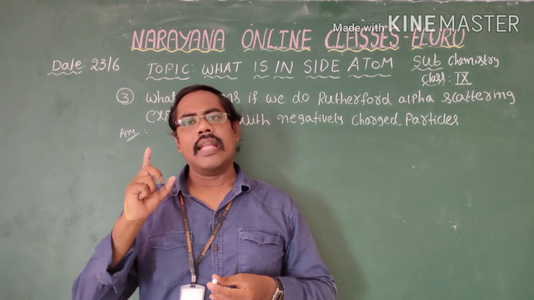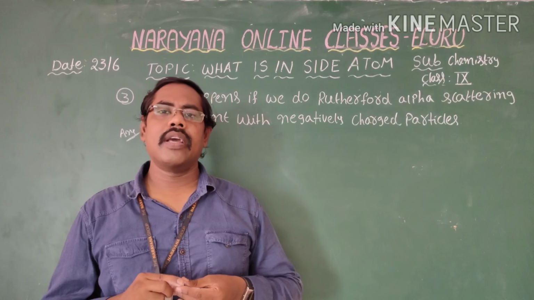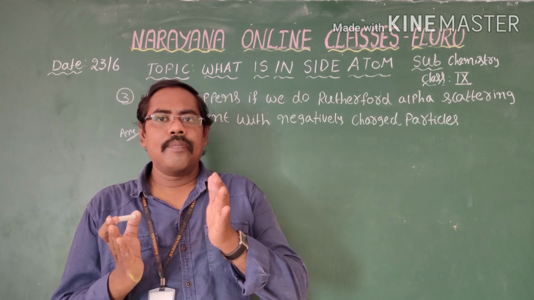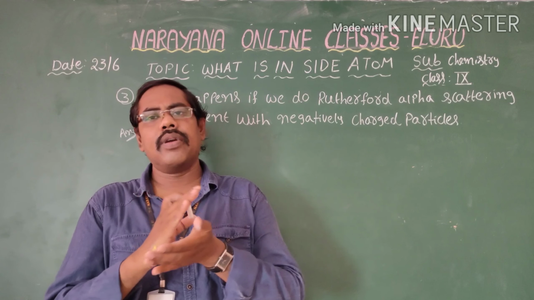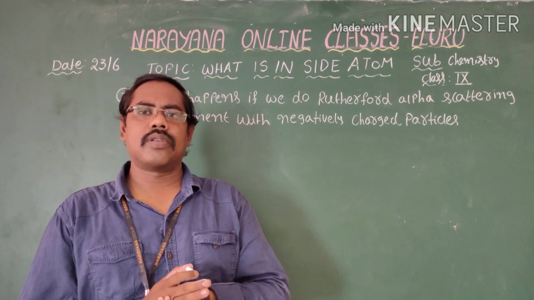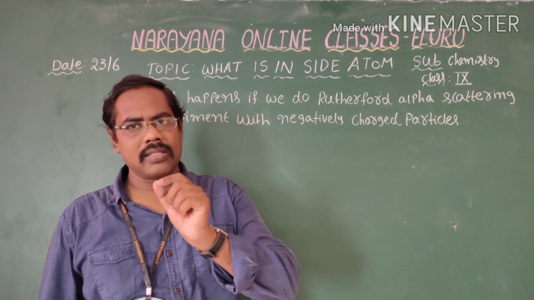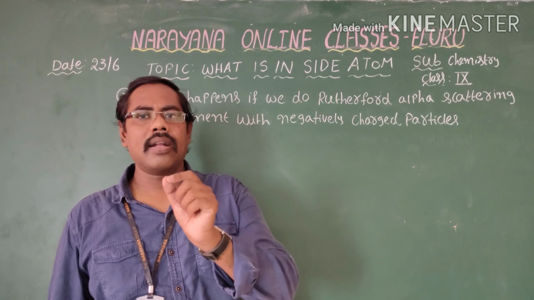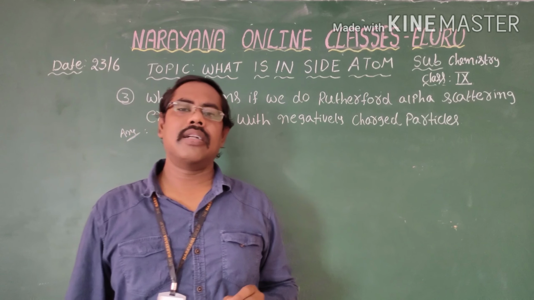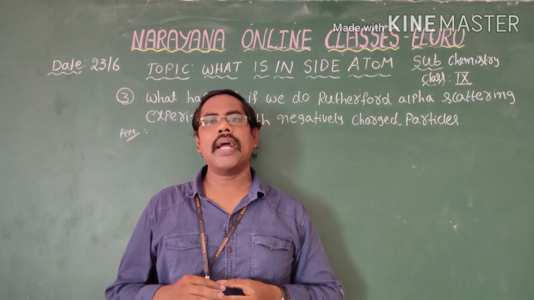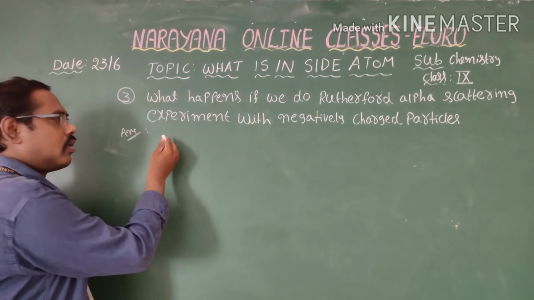So when negatively charged particles pass through the center of the atom, they may combine with the positively charged particles, and the atom may collapse.